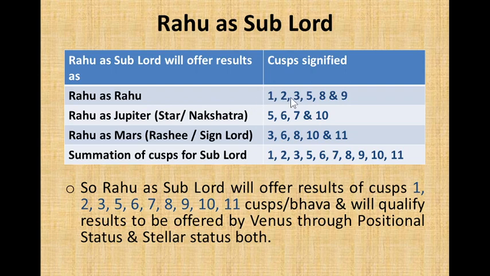Rahu will offer results of 1, 2, 3, 5, 8, and 9. As Jupiter, Rahu will offer results of 5, 6, 7, and 10. As Mars, Rahu will offer results of 3, 6, 8, 10, and 11. So total cusps as Rahu will be 1, 2, 3, 5, 6, 7, 8, 9, 10, and 11.